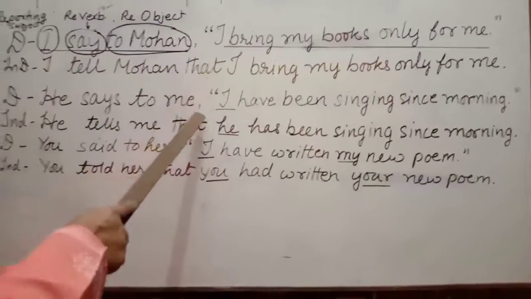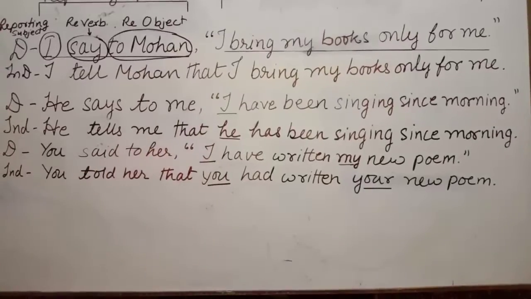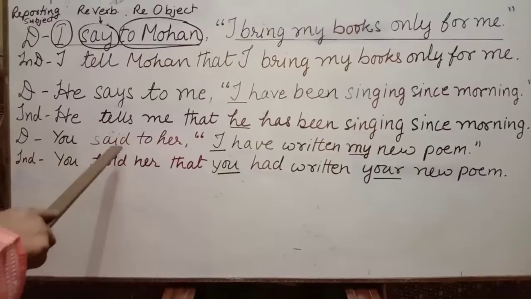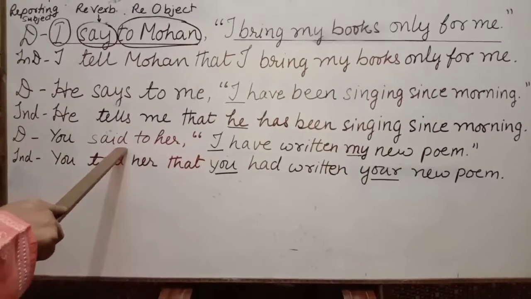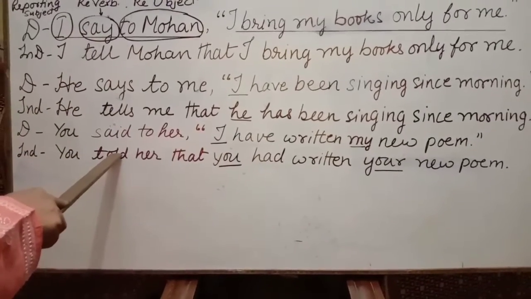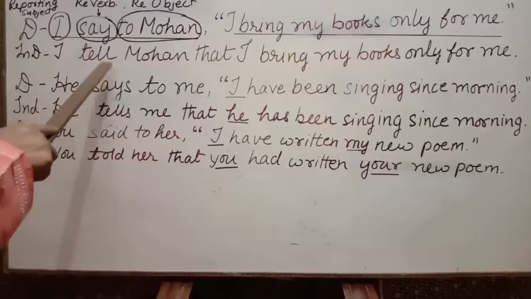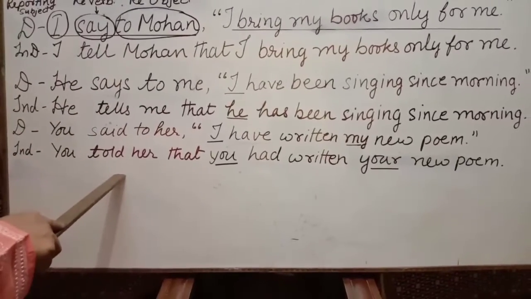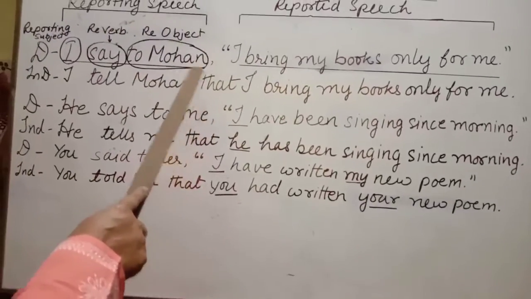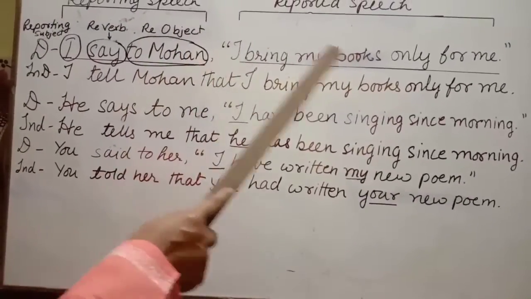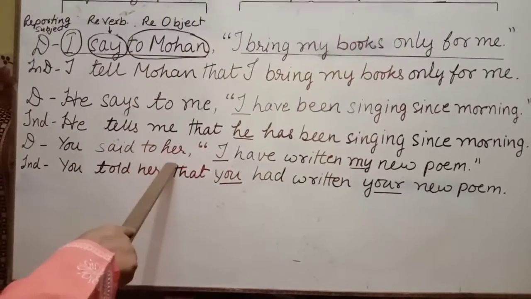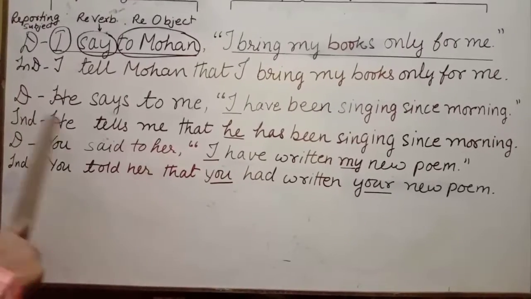We use a conjunction. The reporting verbs say, says and said are changed into tell, tells and told, if it is followed by an object, like to Mohan, to me or to her. If there is no object,